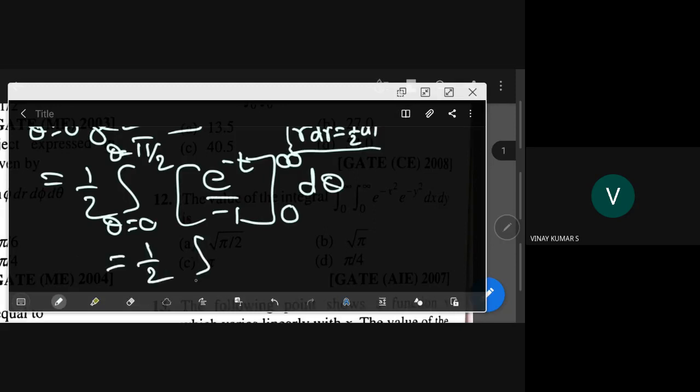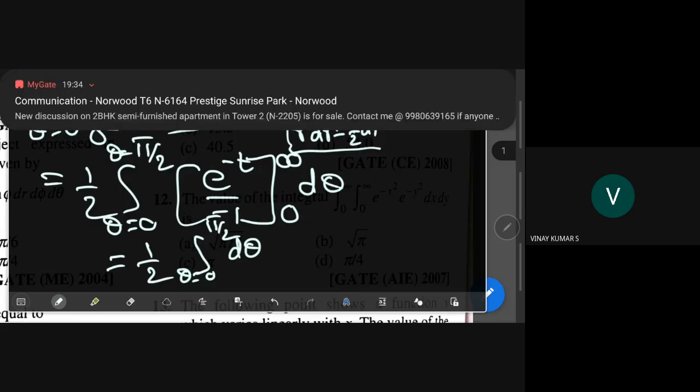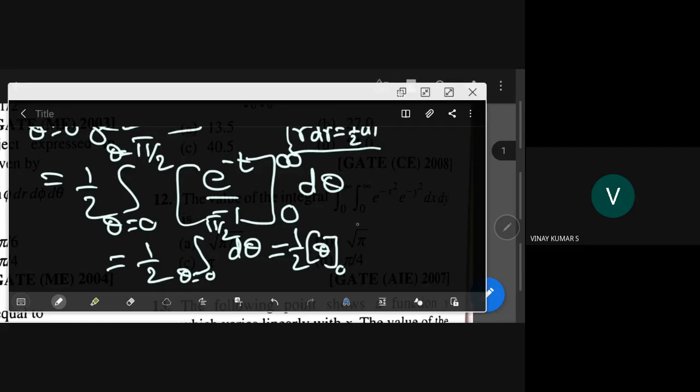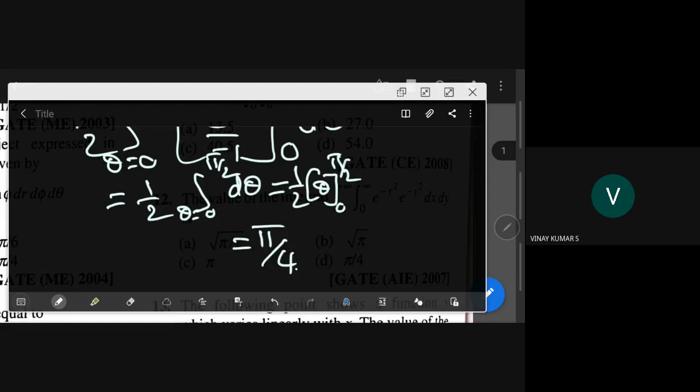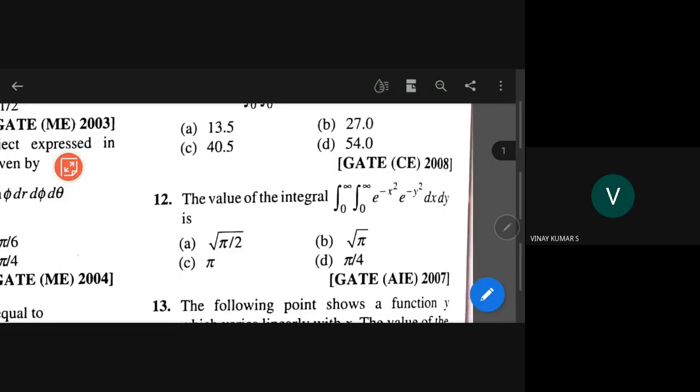Integral theta equal to 0 to pi by 2. You have only d theta here. So the integral of e power minus t by minus 1 between 0 and infinity, if you evaluate, you will get 1 as the answer. So now this is equal to 1 by 2, you have theta here between 0 and pi by 2. So the answer is pi by 4. Pi by 4 is the answer here, option D.